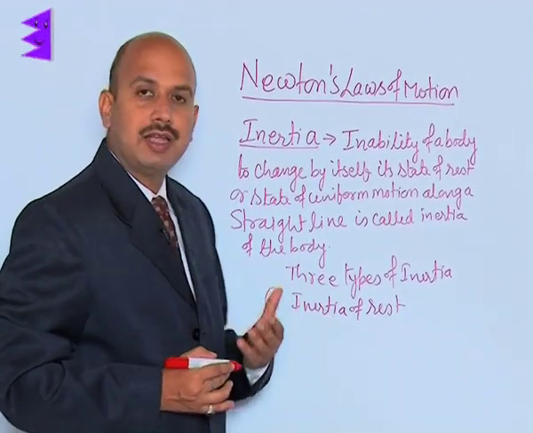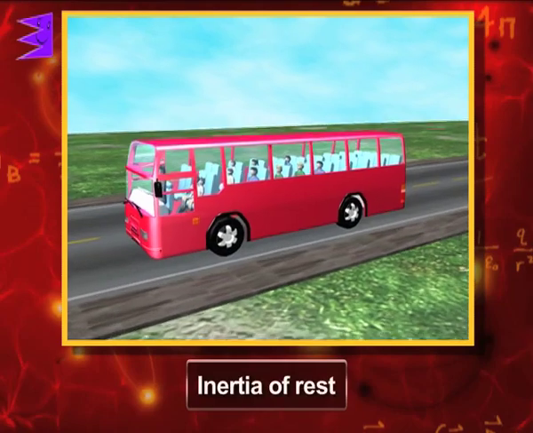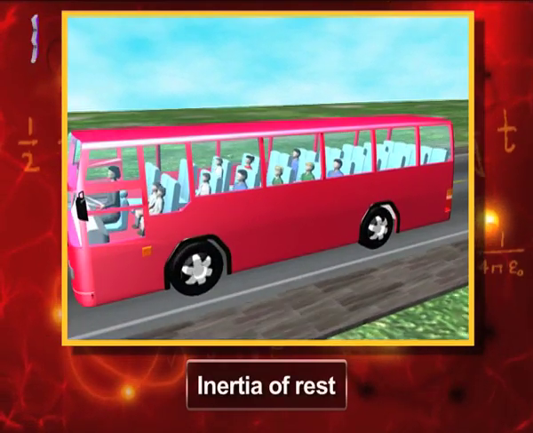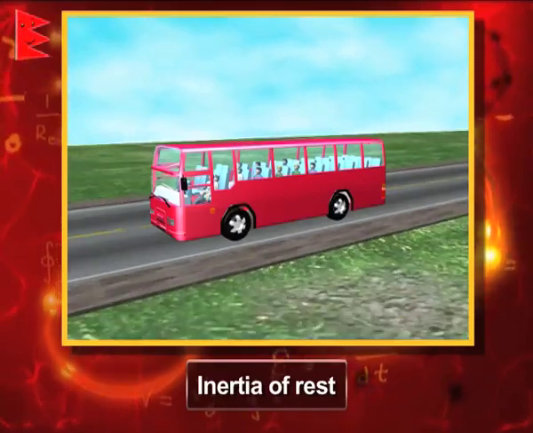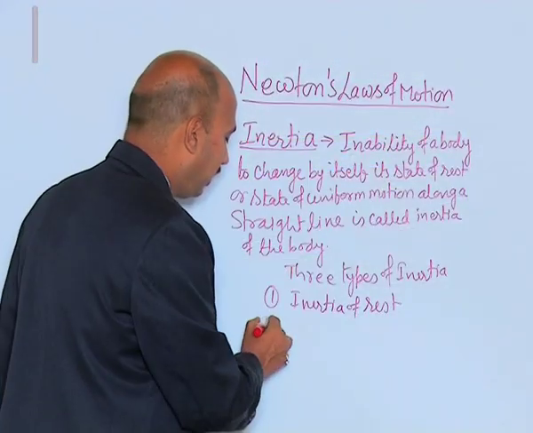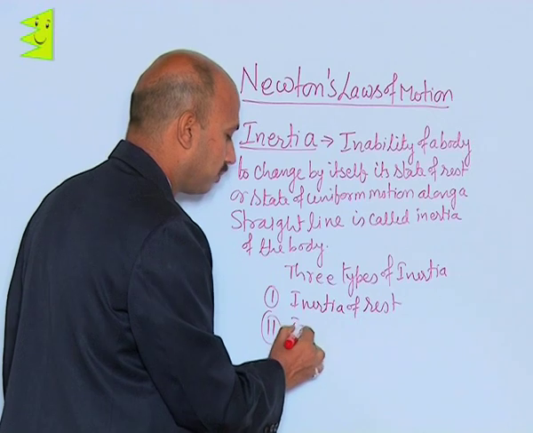Suppose you are standing inside a bus and the bus suddenly starts moving. You feel a jerk backward. That is because of the inertia of rest. Similarly, we can take inertia of motion.